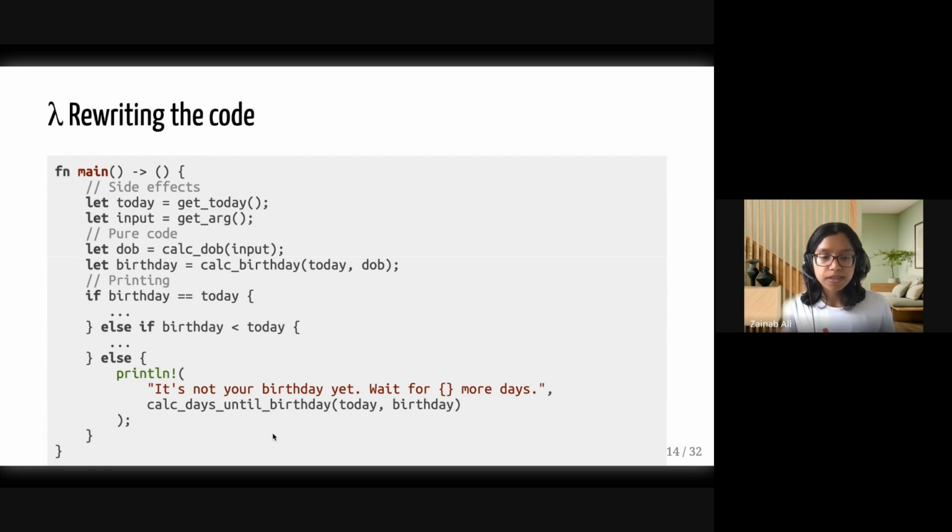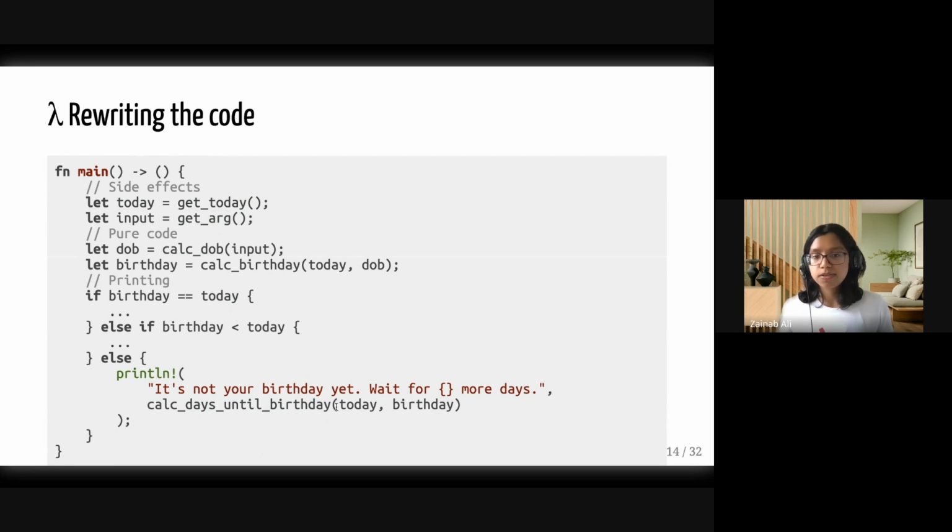So what that means is that, let's say that we decide to calculate the days until our birthday, and we decide to calculate those days as a pure function. We know that the value that we pass in to today is going to be the same as the value that we used when trying to evaluate this if statement. So in doing this, we have actually solved our bug.